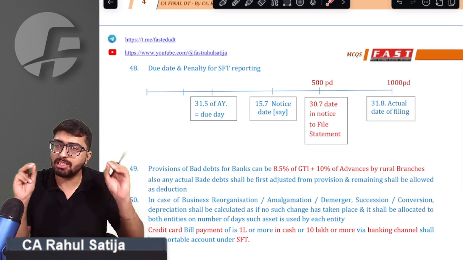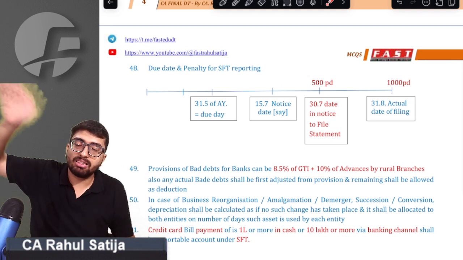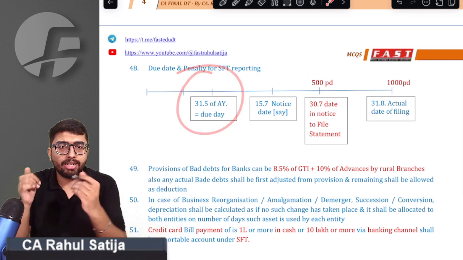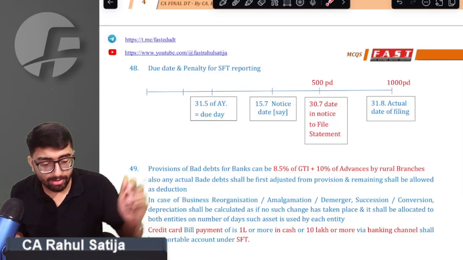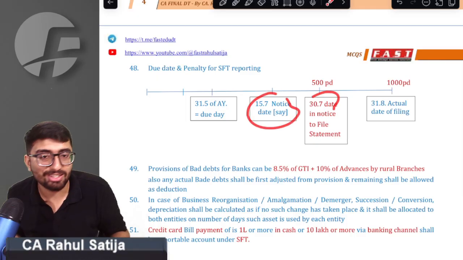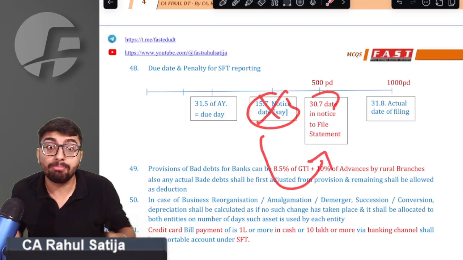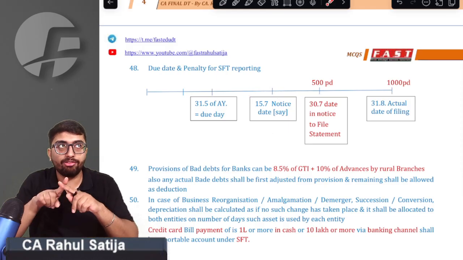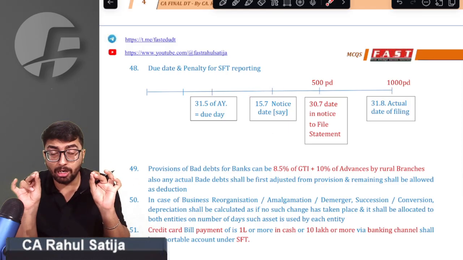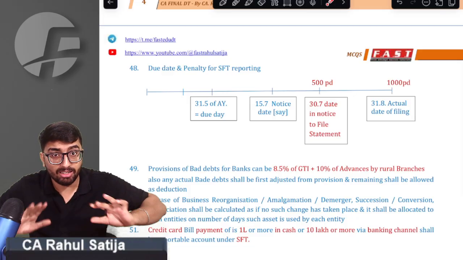But till when will it be charged? Provision says, as soon as 31st May lapses, your date of filing the SFT has passed, you will be charged penalty. And will you be charged penalty till the date you receive the notice? No, sir. Till the date that has been mentioned in the notice. If you receive the notice on 15 July, no charge, your penalty will be applicable for 500 only.